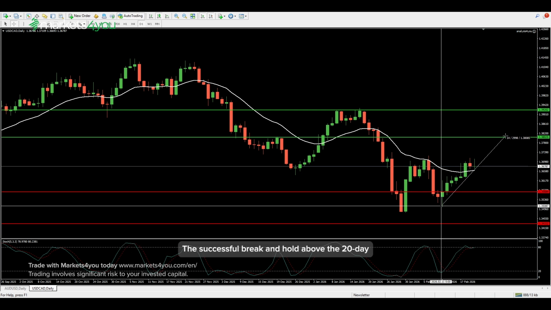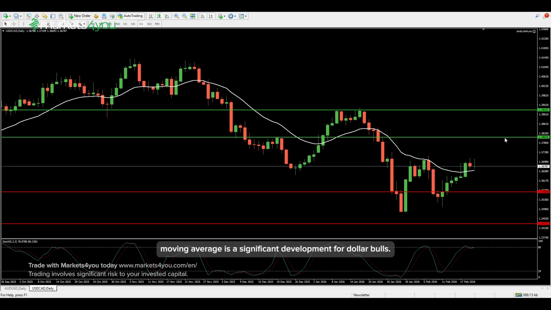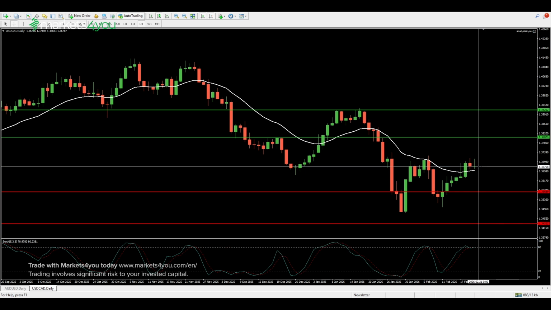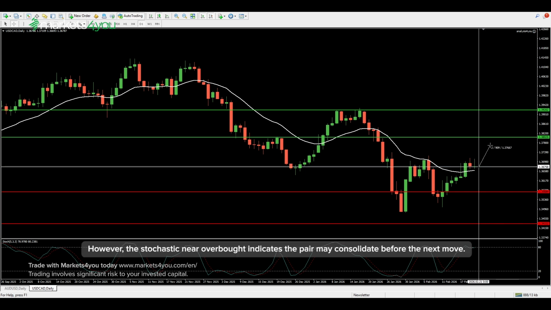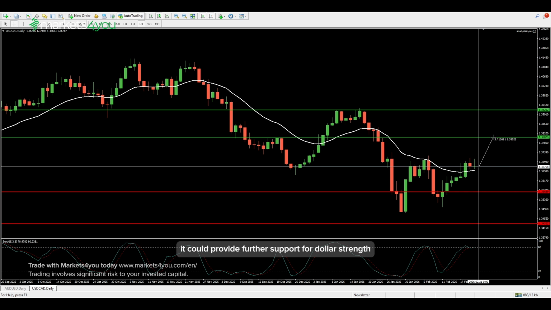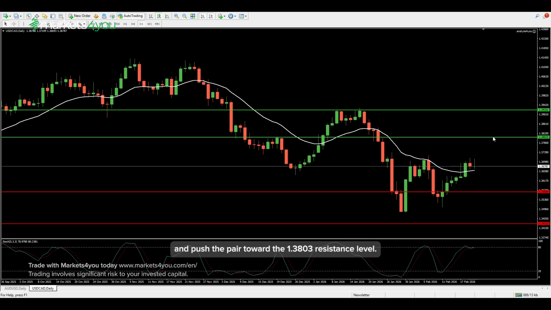The successful break and hold above the 20-day moving average is a significant development for dollar bulls. The consolidation slightly above this level after the breakout suggests the uptrend may be gaining strength. However, the stochastic near overbought indicates the pair may consolidate before the next move. If Friday's Canadian GDP data disappoints and confirms the expected contraction, it could provide further support for dollar strength and push the pair toward the 1.3803 resistance level.